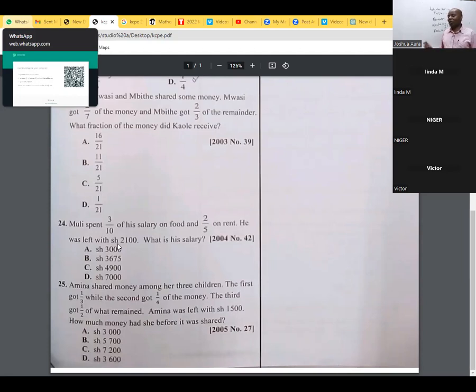So Muli has a certain salary. Out of this salary, 3/10 goes to food.